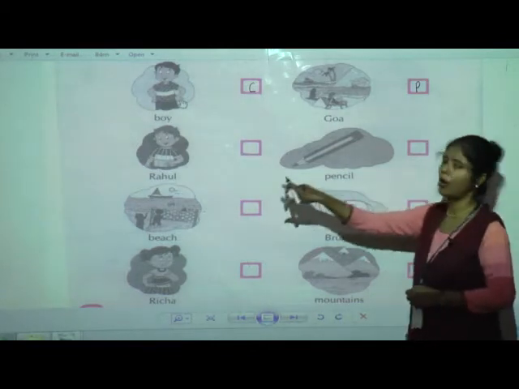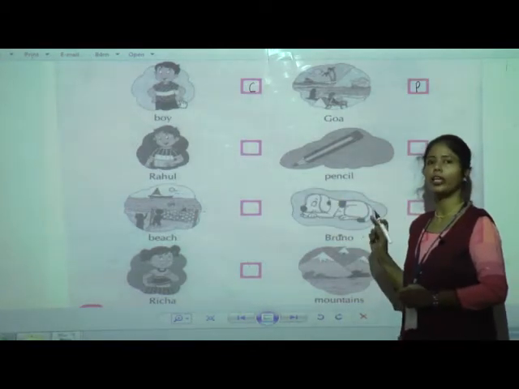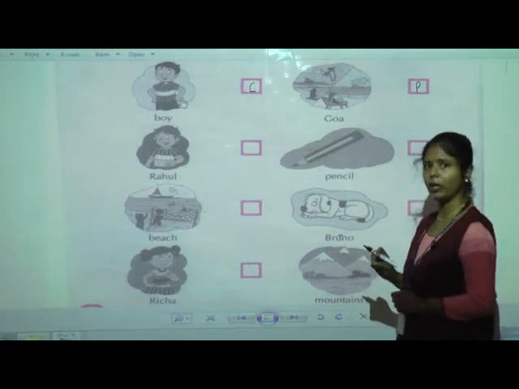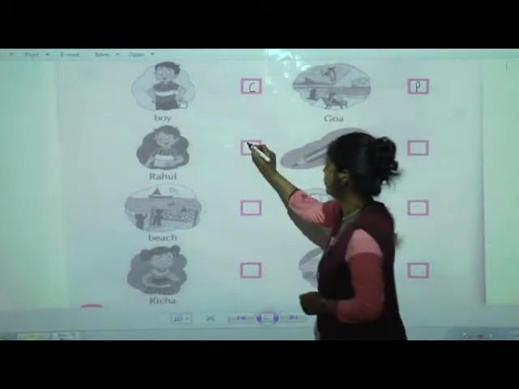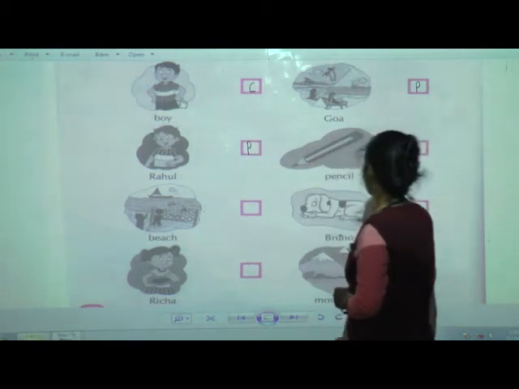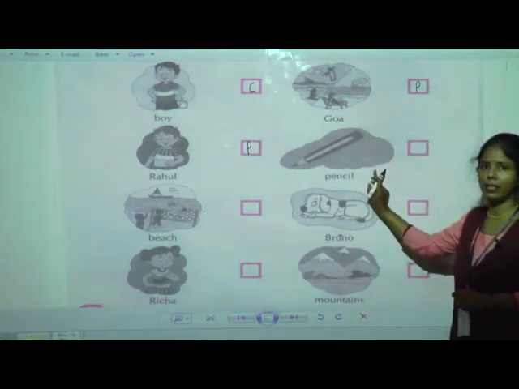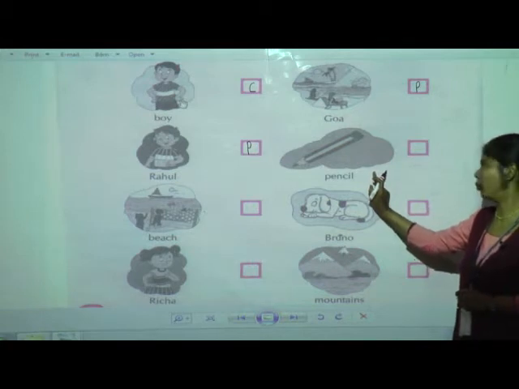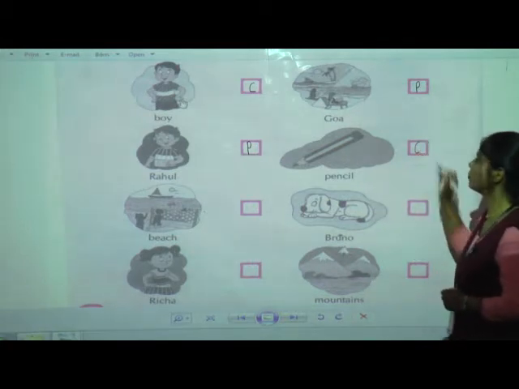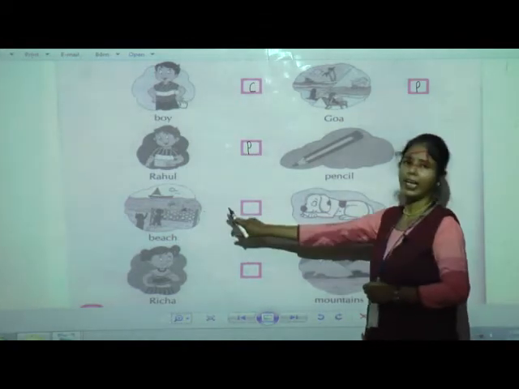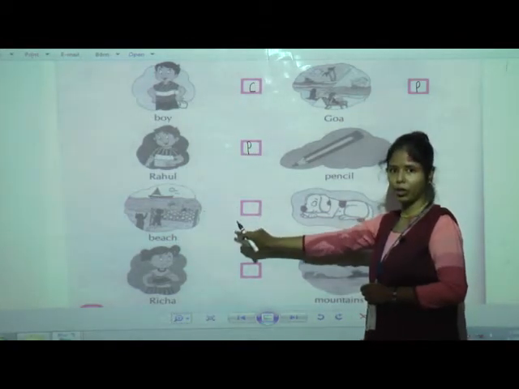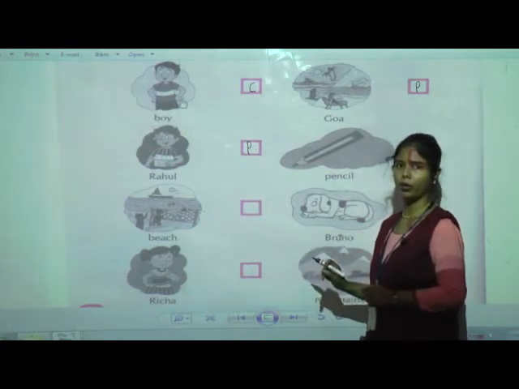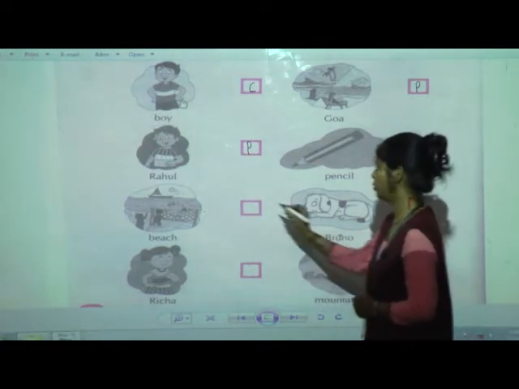Next, Rahul. A particular name is mentioned. Is it a proper noun or a common noun? It is a proper noun. Next one is a pencil. Is pencil a proper noun or a common noun? It is a common noun. Now, beach. Is any name given to that particular beach? No. So beach is a common noun.